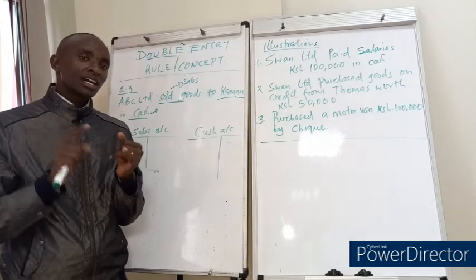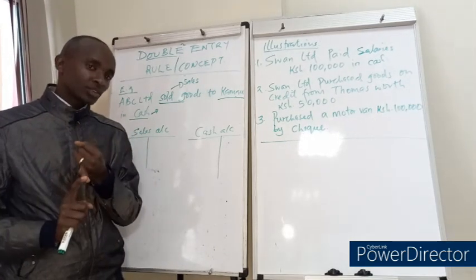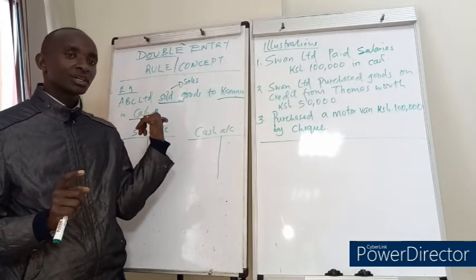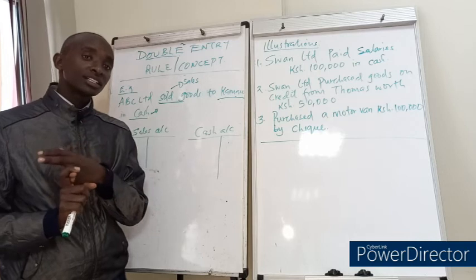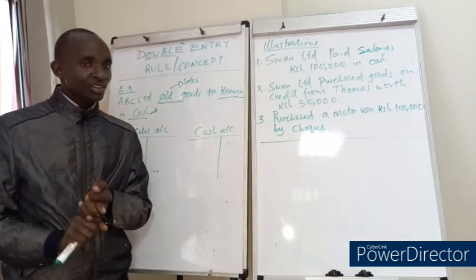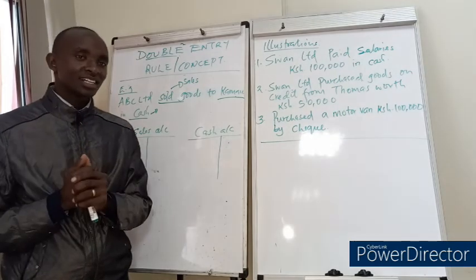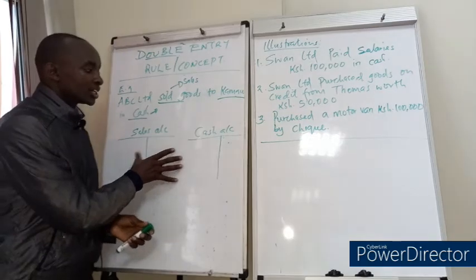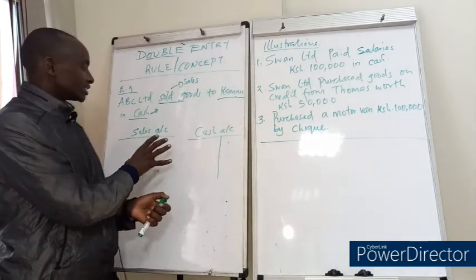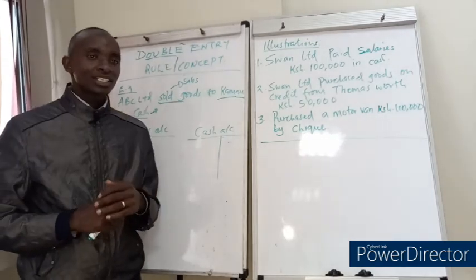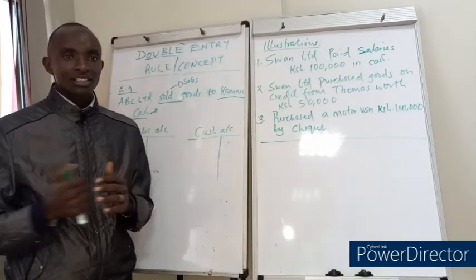And we said the accounts now can be personal accounts for the case of the persons, the natural and artificial persons. And we can have the real accounts for the tangible property and the nominal accounts for the case of the intangible property. And I also did show you how the accounts look, and promised that in our next session I will show you how to enter the transactions in various accounts.